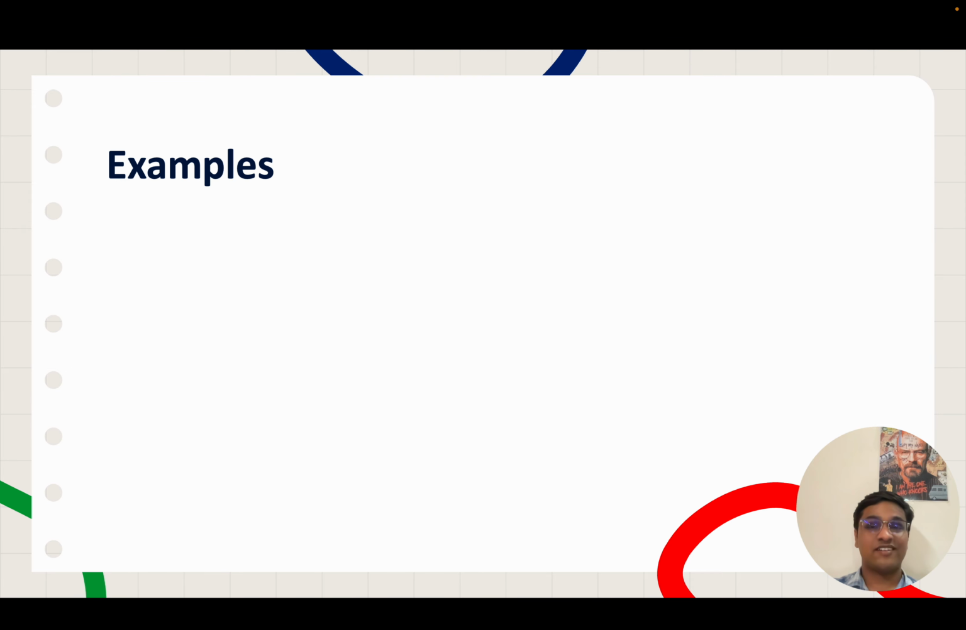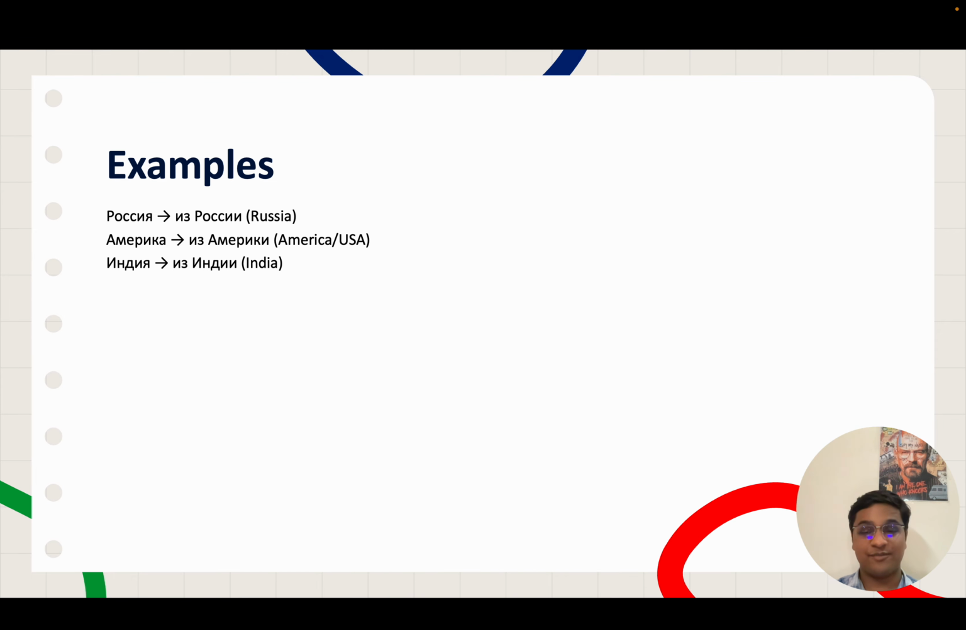First we see the normal form of the country and then we see its changed form because of the word из. The first example, which we have seen numerous times, is Russia. Its Russian form is Россия and the changed form is России. So if someone wants to say I'm from Russia, they would say Я из России. Next we have America. Its changed form is Америки. Next we have India. Its changed form is Индии. So if I want to say I'm from India, I would say Я из Индии.